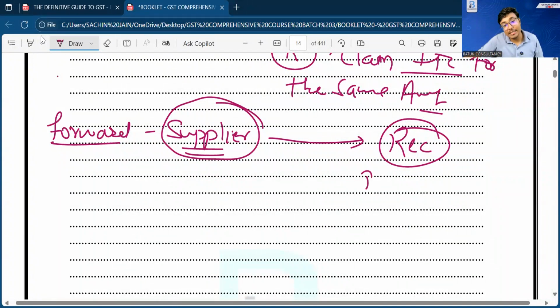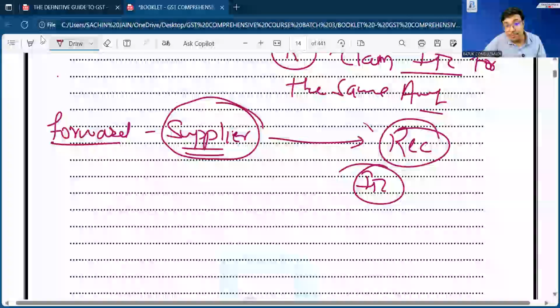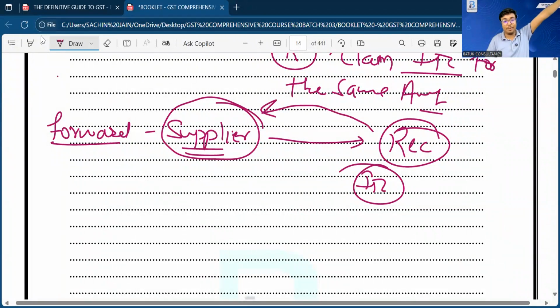At that time, the recipient is claiming the ITC for the amount which the recipient has paid to the supplier. Am I right? In that case, the supplier is going to make the payment to the government and the recipient is getting the ITC. The recipient has not directly made the payment to the government. The recipient has made the payment to the supplier.